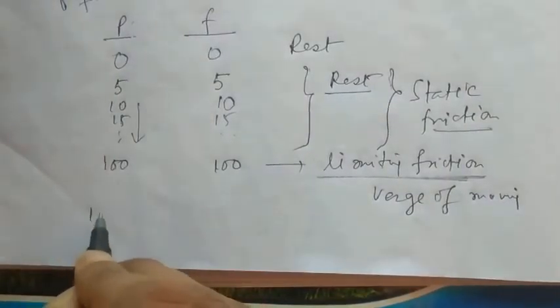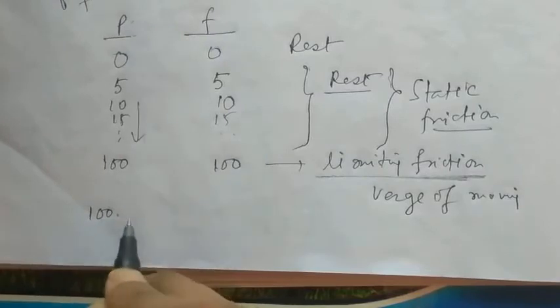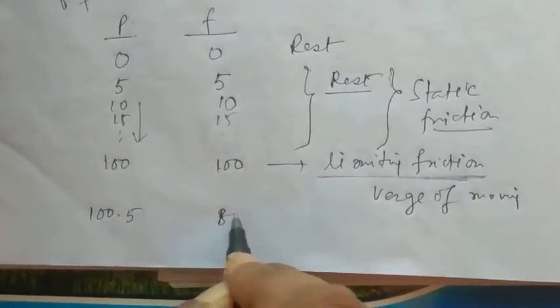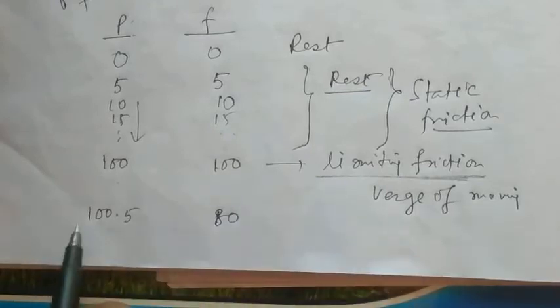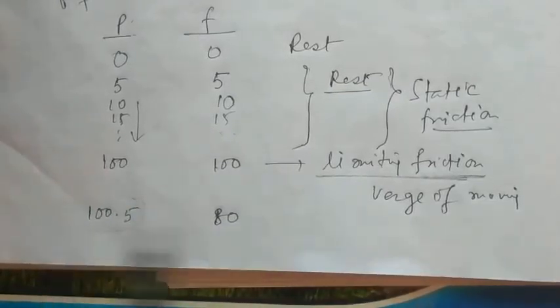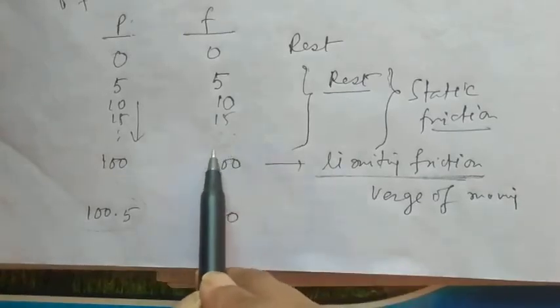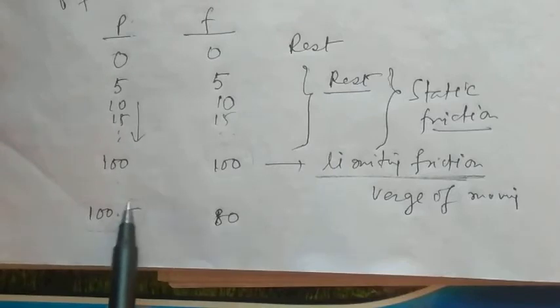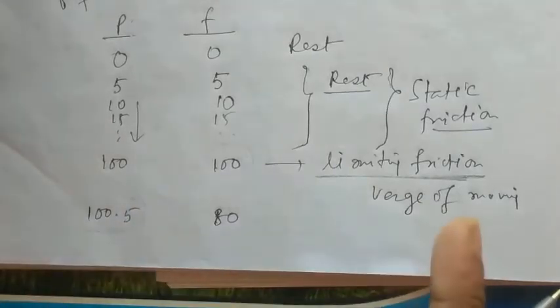Now if we apply a little bit larger force, suppose 100.5, the frictional force gets to 80. Because when 100.5 is applied, the frictional force can balance 100 units, but not this extra 0.5. This 0.5 will help the body to move forward.